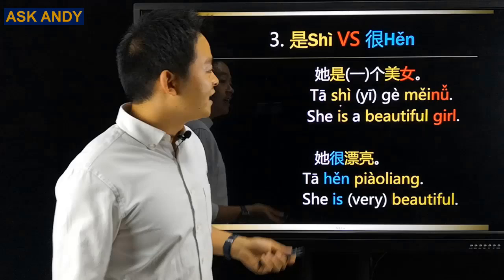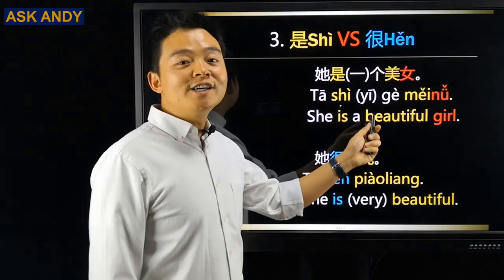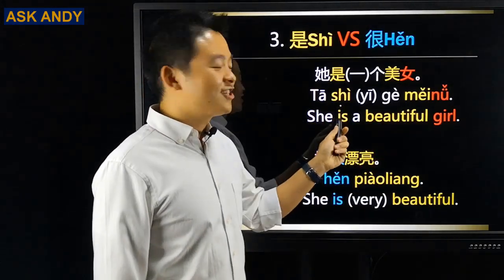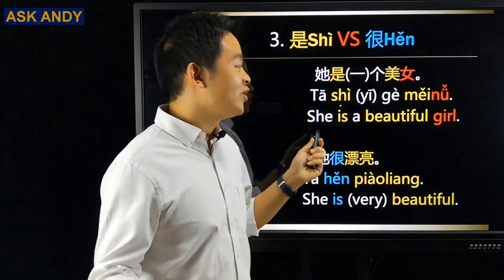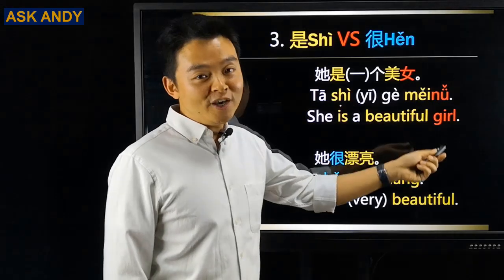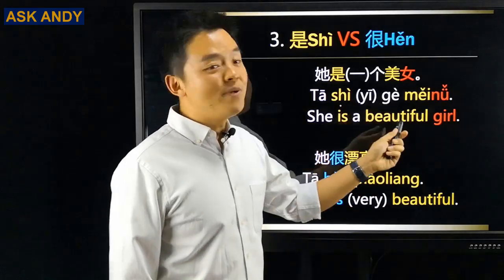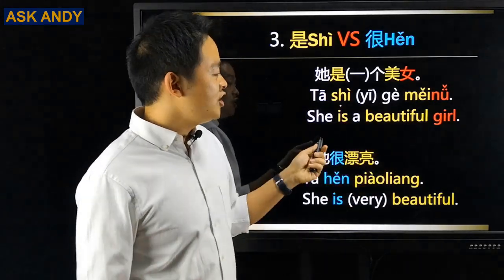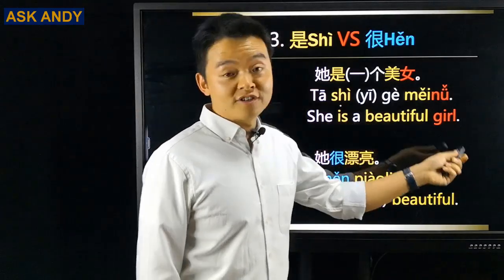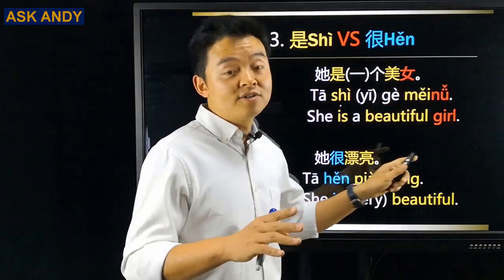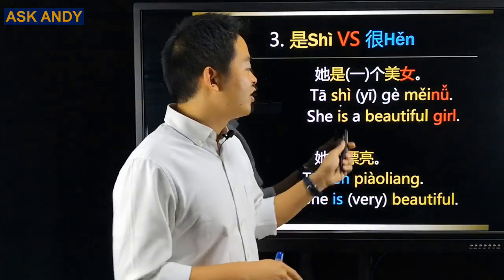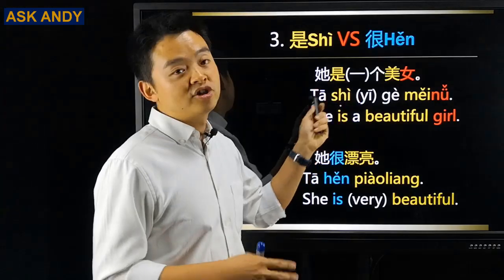So another example, again, 她是一个美女. So I make an E in brackets again. So you can just say 她是个美女. So that is, she is a beautiful girl. So when we finish the sentence with this 女, girl, that is an object. So we are going to have the is 是 here.